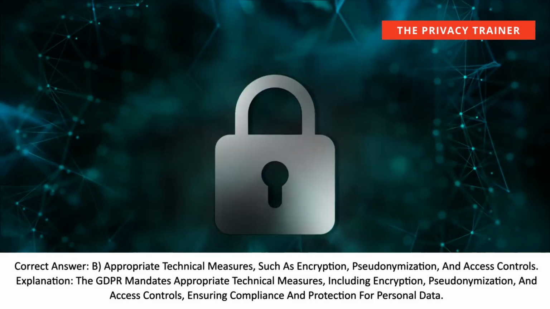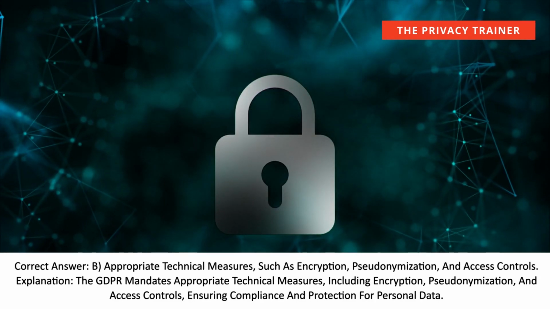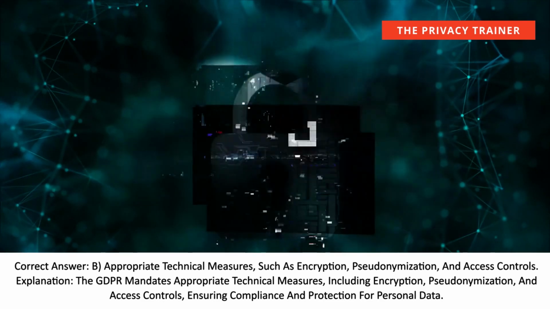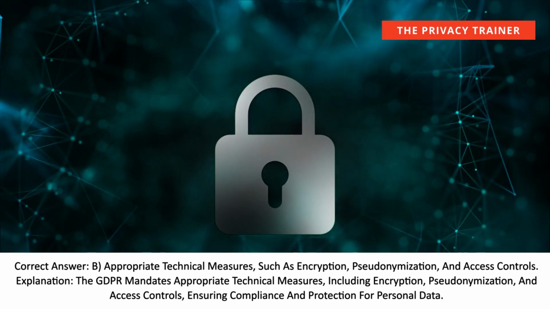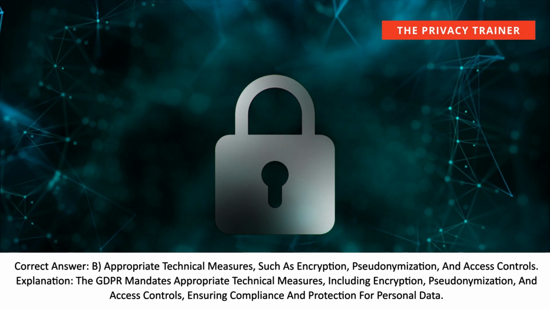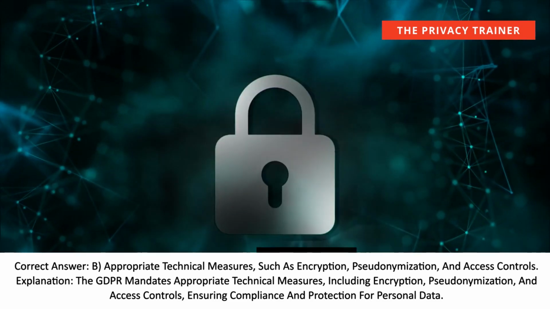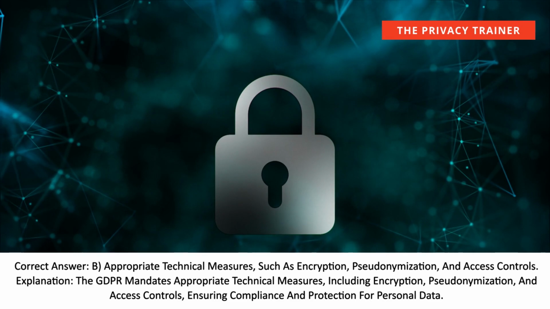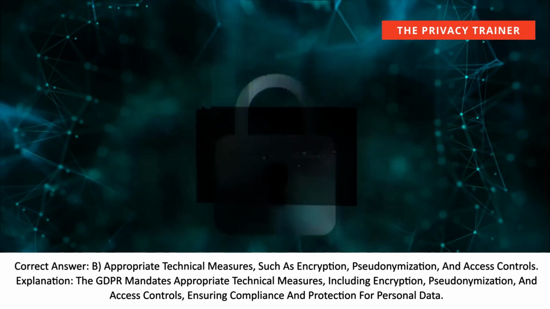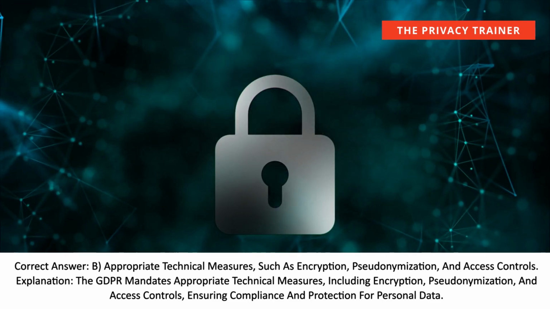Correct answer: B. Appropriate technical measures, such as encryption, pseudonymization, and access controls. Explanation: the GDPR mandates appropriate technical measures, including encryption, pseudonymization, and access controls, ensuring compliance and protection for personal data.